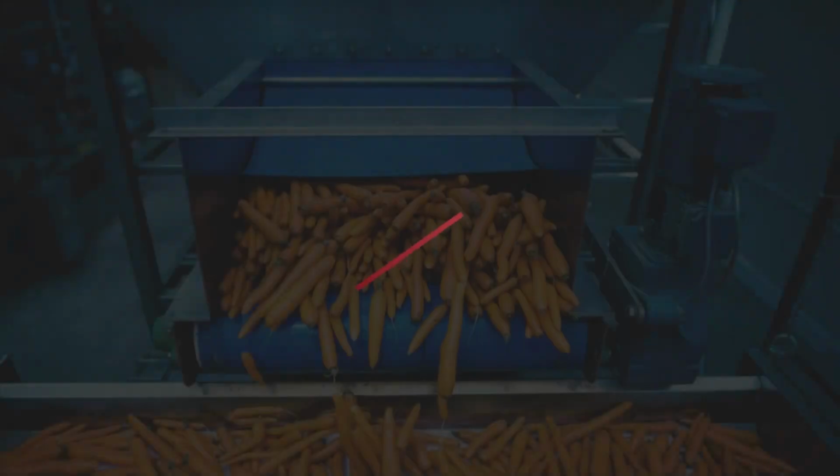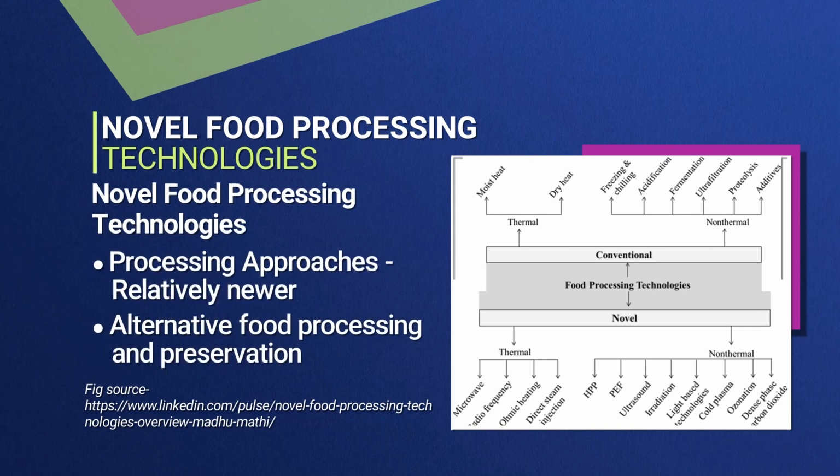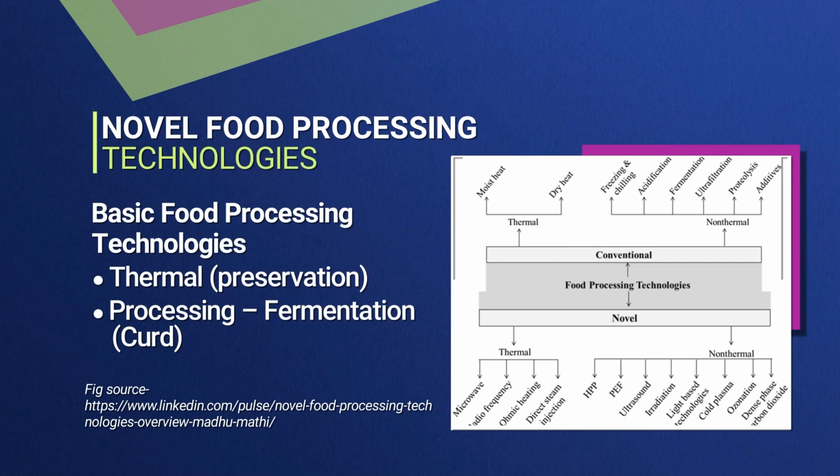Dear learners, our topic today is novel food processing technologies. So, in this session, we will study novel processing and the technologies which are used for novel processing of foods. If you look at the basic food processing technologies, which you have been taught already, there is a conventional method which is temperature based. That is called thermal processing of food. It gives preservation to the food.